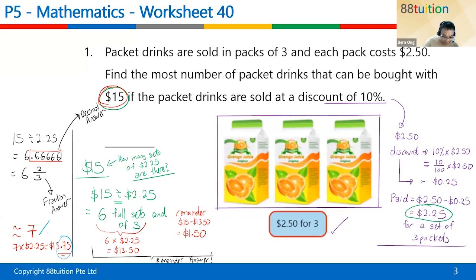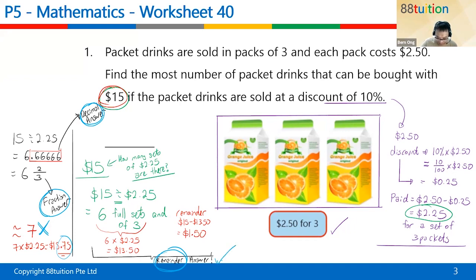So you cannot round up to 7. Cannot, because you got not enough money. Then how can you buy 0.66666 packet? You cannot also. Very weird, right? So children, be very careful. There are 3 kinds of answer down here. One is a decimal answer. One is a fraction answer. And there's one with the remainder. All right, so be very careful which one you are looking at.